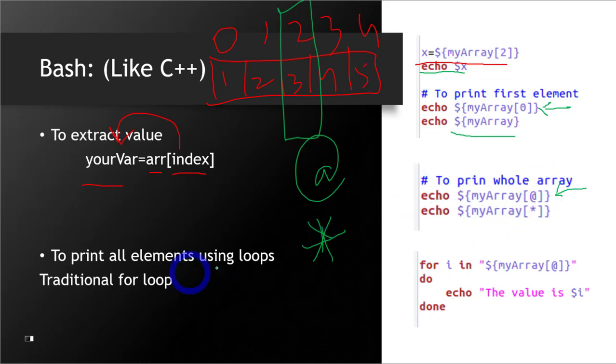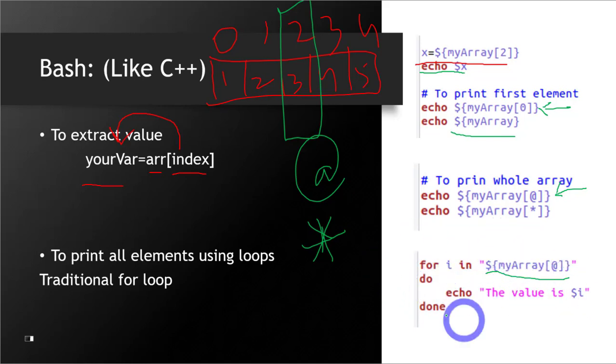Now if you want to print it through loops using the traditional for loop, and by traditional for loop I mean the traditional for loop of shell scripting, that is this: for, in, do, and then this loop. If I want to use it, this is how I will do it. I will write the name of my array here, for i in this array. This means the whole array, so it will access the whole array. I'm saying for every element i in this whole array, run this loop once.